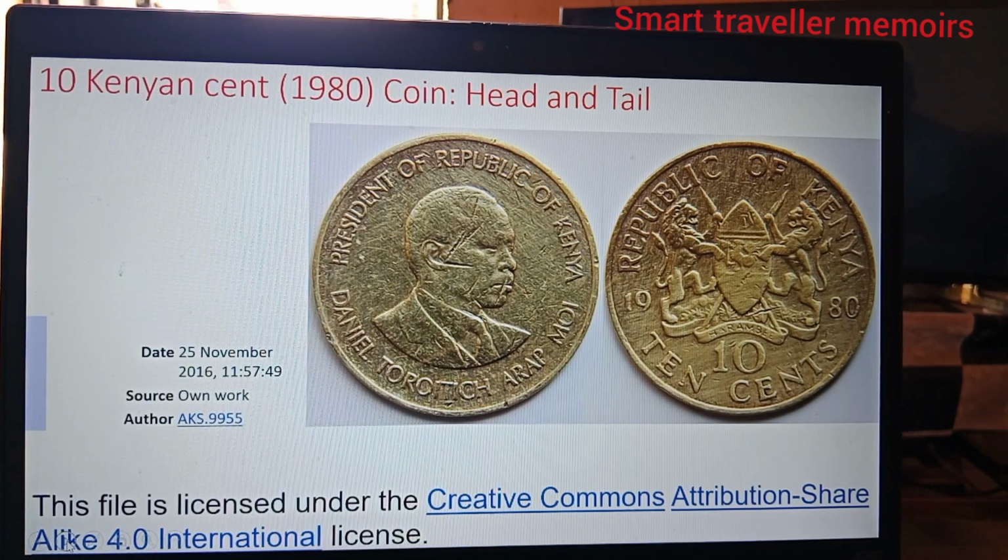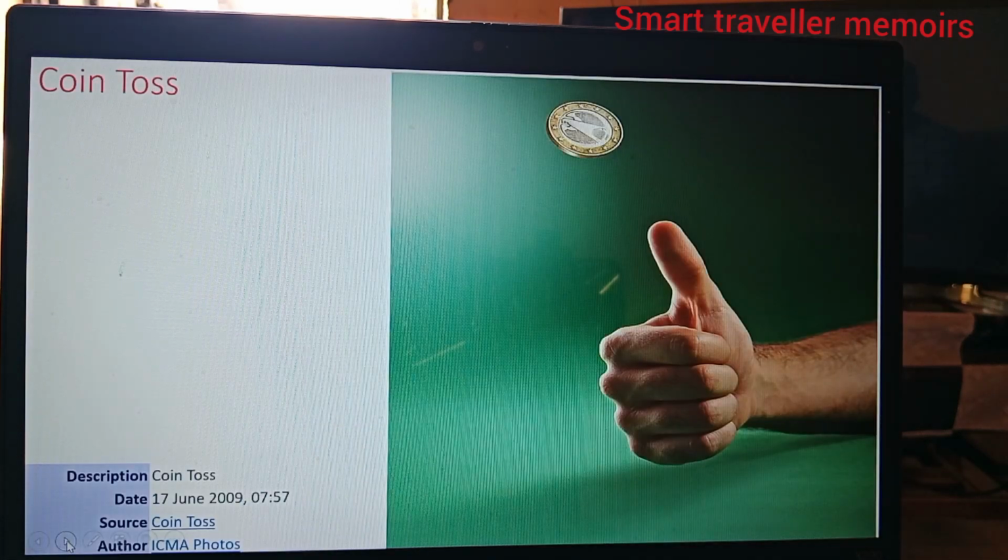So this is a Kenyan coin. And this is the way you toss. Can you see that the man has tossed the coin up?